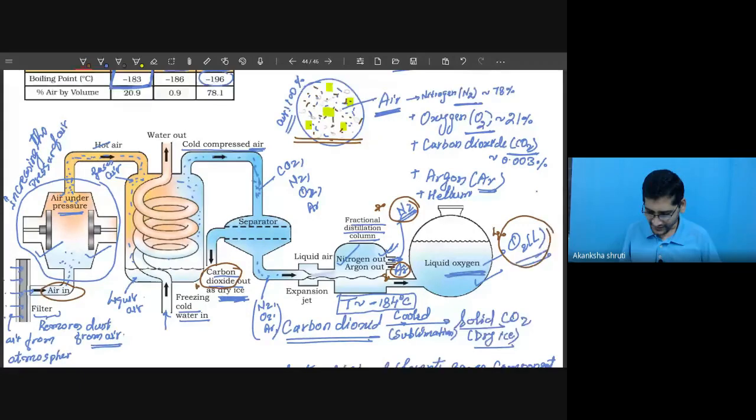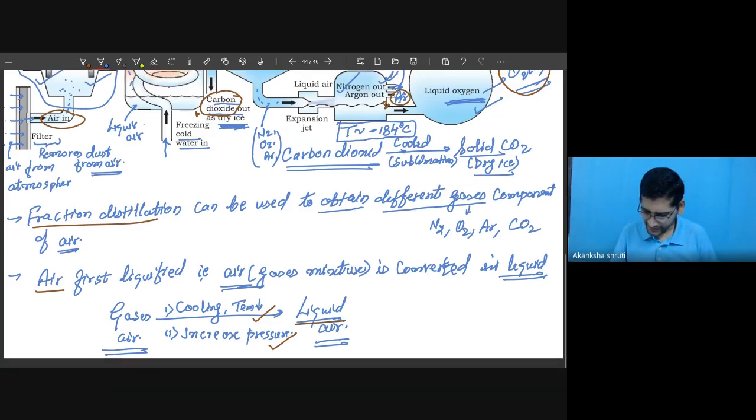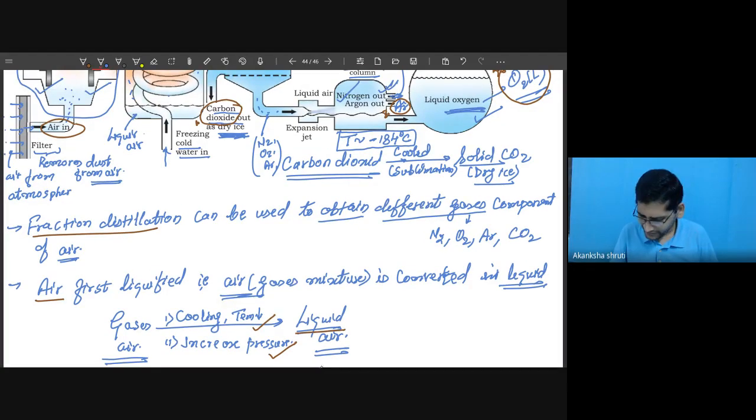Students, what is the process? I have just written a few things. Fractional distillation can be used. For applying fractional distillation, the air is first converted into liquid form by increasing the pressure and reducing the temperature, so that it gets condensed. So the very first step is the condensation phase.